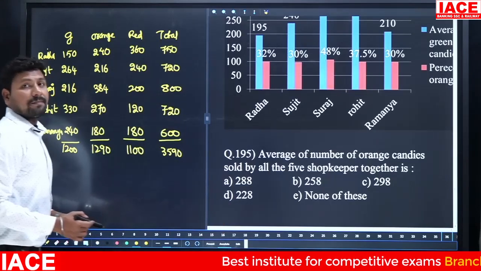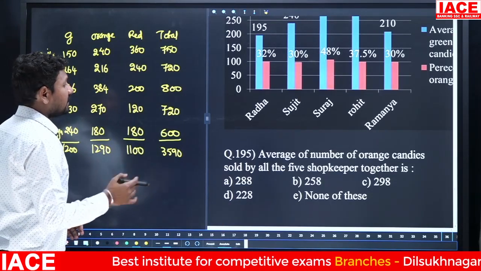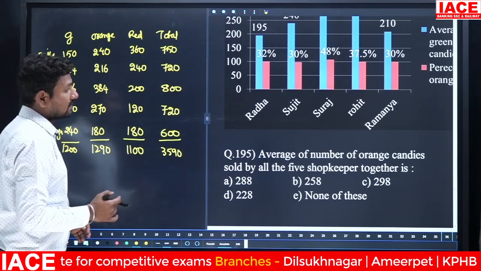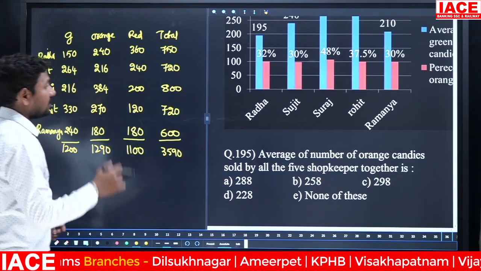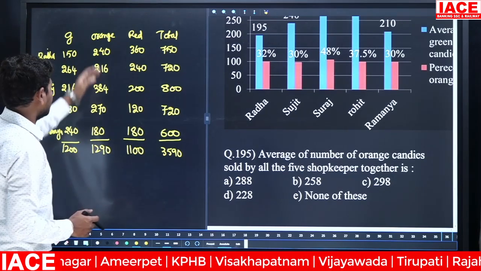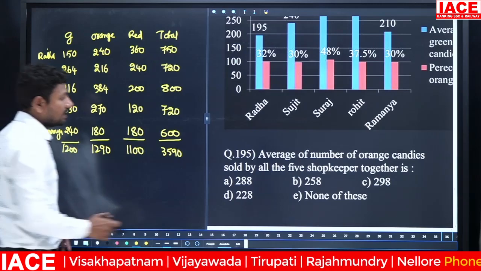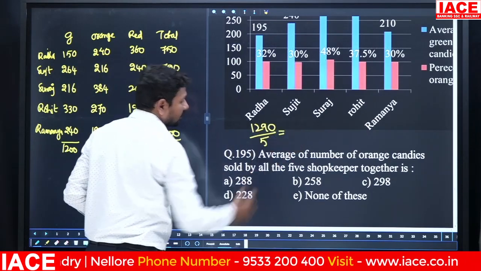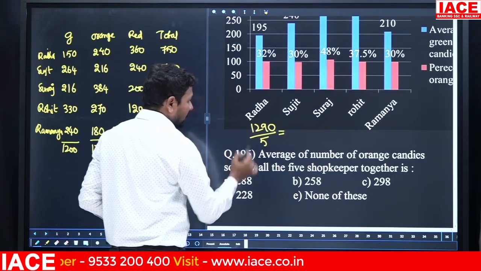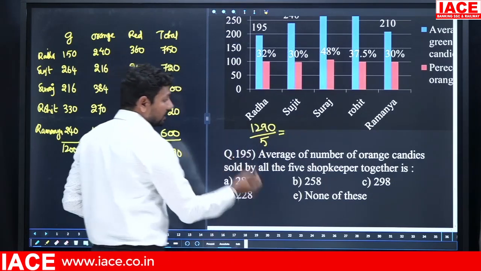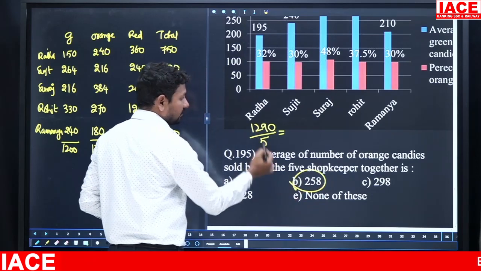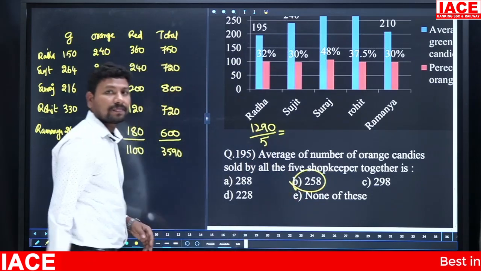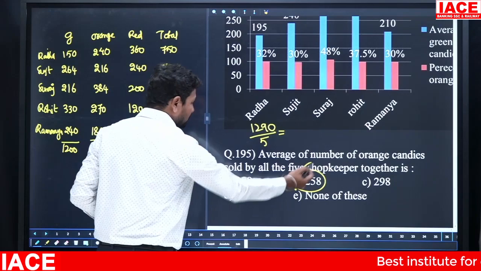Average of number of orange candies sold by all the 5 shopkeepers together. Orange candies means this total value. Total value is how much? 1290. This 1290 is divided by what number? 5. Then 5 is dividing 1290, simply 129 double. 129 double is how much? 258. Then answer is 258. Option B.